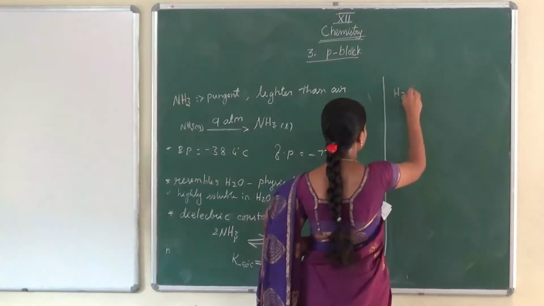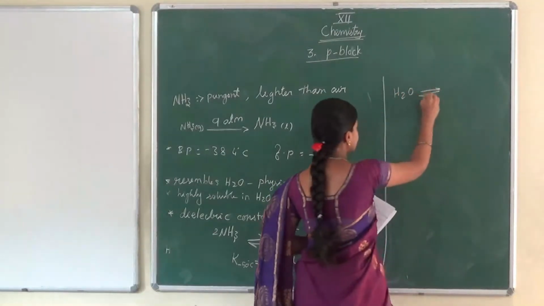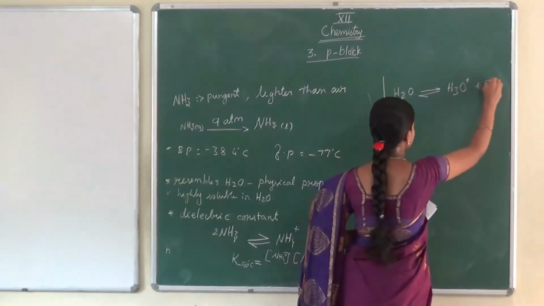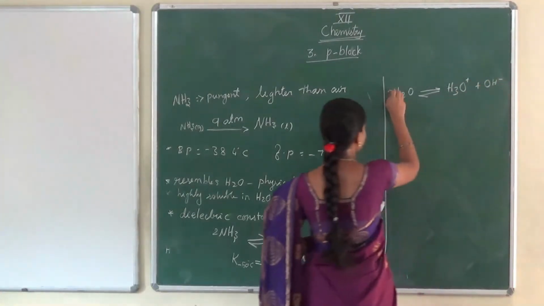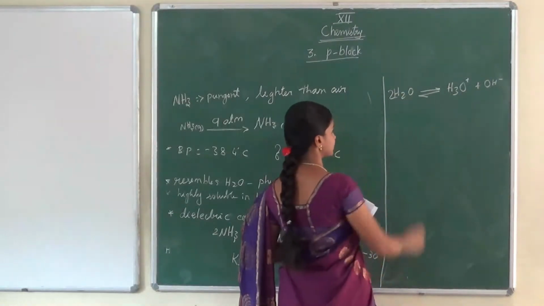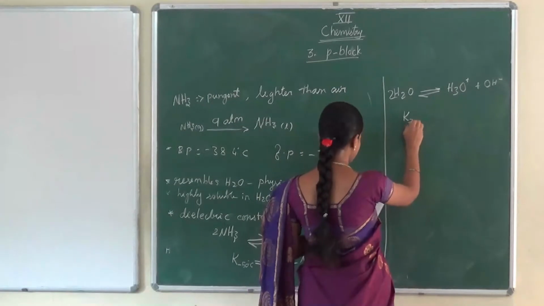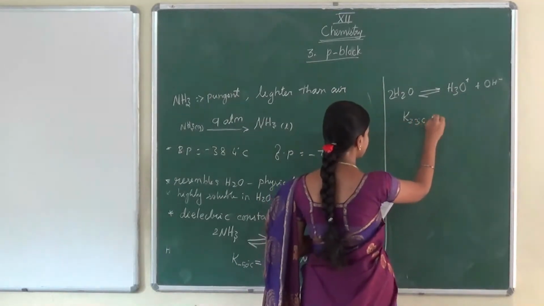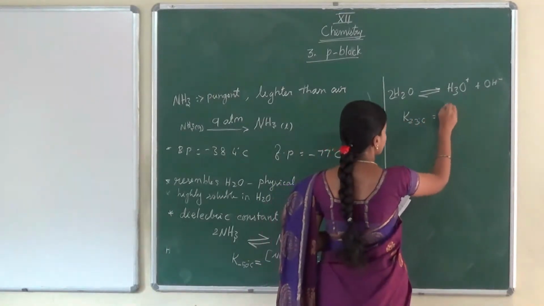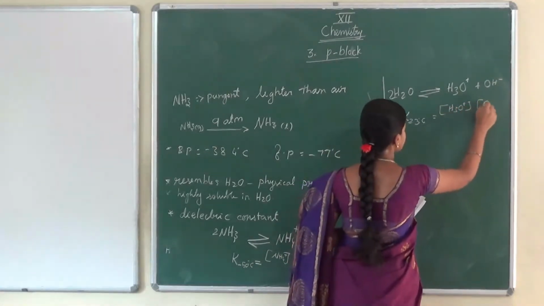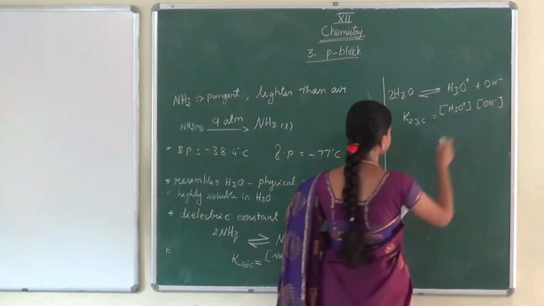The next one, let me write for water. Water, H2O, will ionize as H3O plus and OH minus. When we write the dissociation constant for this equation, measured at 23 degrees Celsius, it is the concentration of H3O plus times the concentration of OH minus.